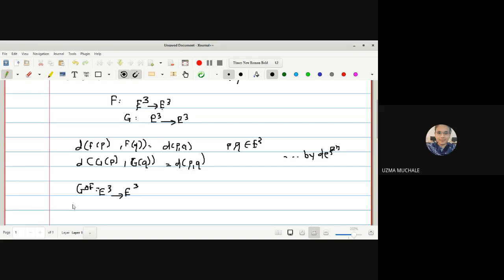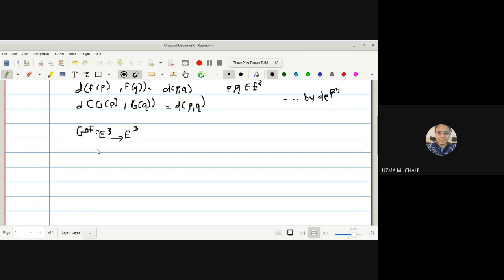To prove that g composite f is an isometry, I have to take any two points p and q and show that the distance between g composite f of p and g composite f of q is equal to the distance between p and q. Right? Yes, ma'am.